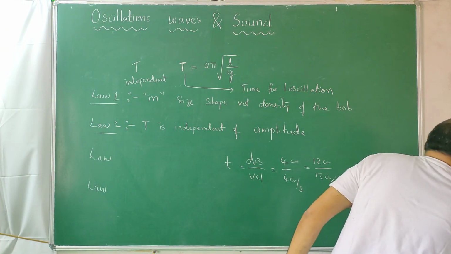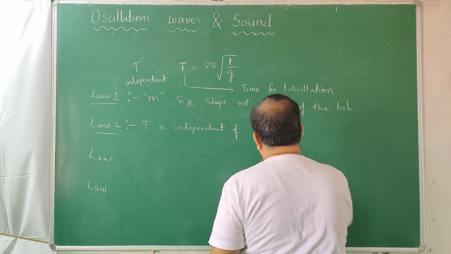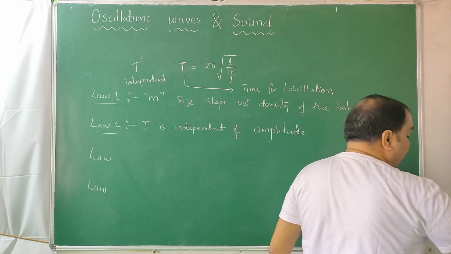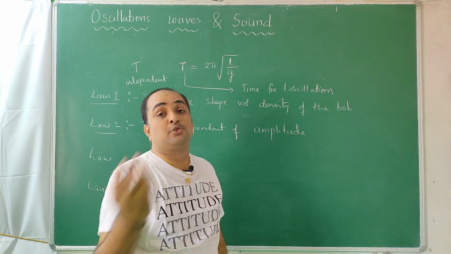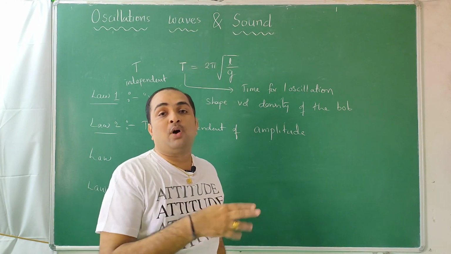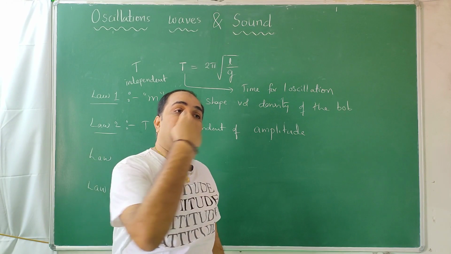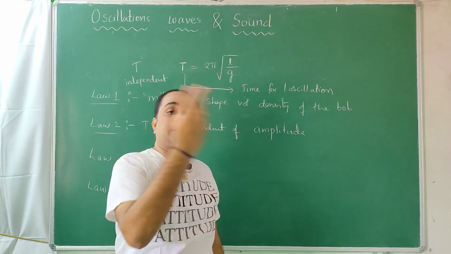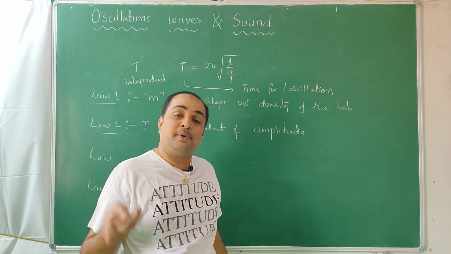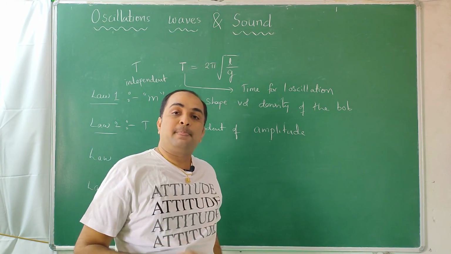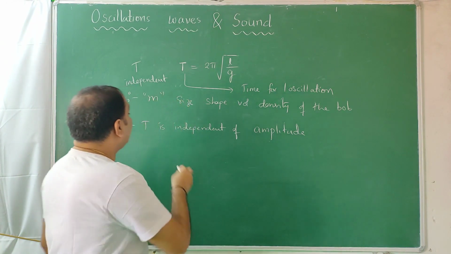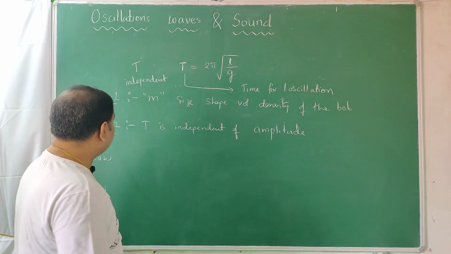By giving more amplitude, you are also increasing the speed. For example, I have to go from here 1 kilometer, and my friend has to go 10 kilometers. I am going by walking, he goes on a bike, and I reach 1 kilometer and he reaches 10 kilometers at the same time. That is possible because his speed is more, his distance covered is also more. My speed is less, I covered less distance. So that kind of law is the second law of pendulum.